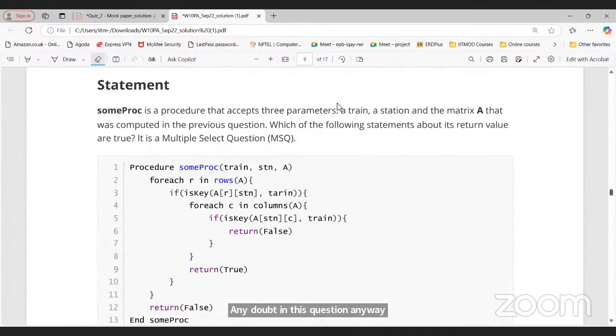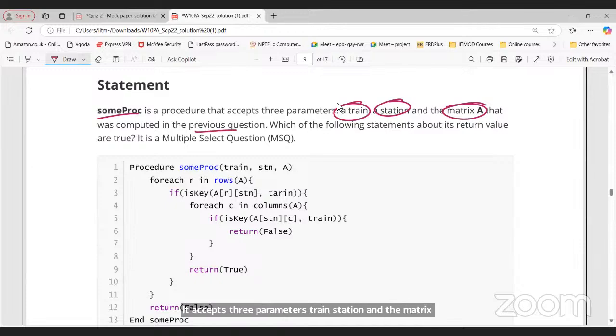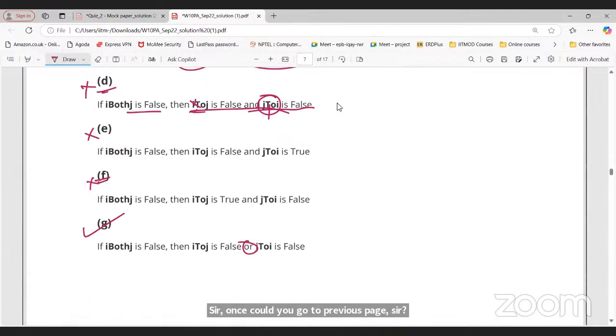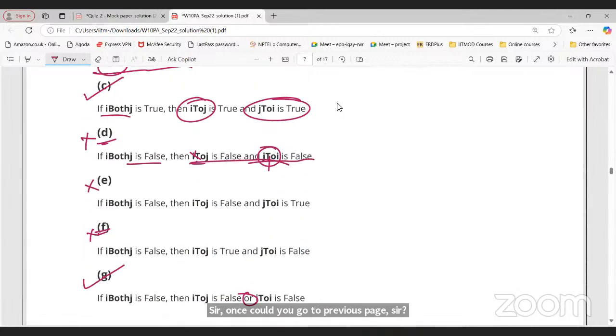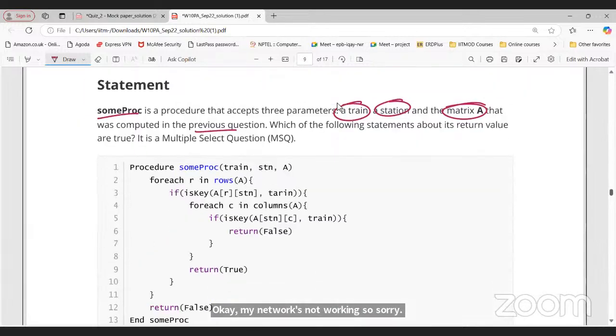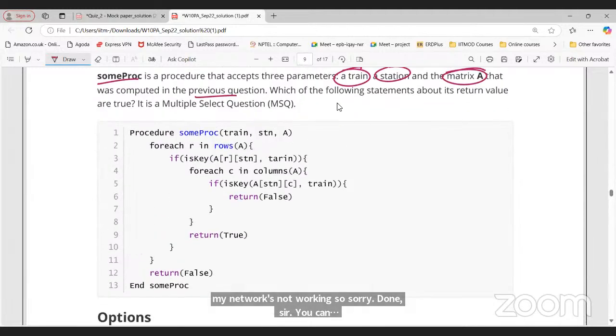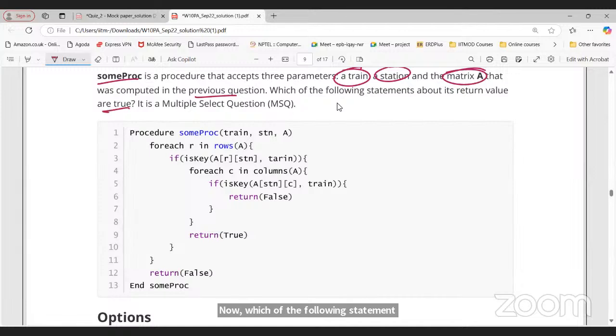Okay. Question number 5. So we have sumProc, a procedure that accepts three parameters: train, station, and the matrix A that was computed in the previous question. Sir, once could you go to the previous page, sir? Okay. My net was not working, so sorry. Done, sir. Now, which of the following statements about its return value are true?